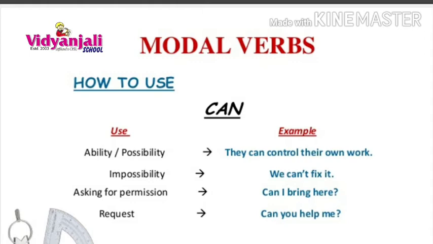In the concept of ability and possibility, let us go with an example. They can control their own work. If it is negative, they can't control their own work. That's it. If it is impossibility, we can't fix it. Negative means here we have to go ahead with impossibility only. Asking for permission: Can I bring this? Request: Can you help me? So how to use can we came to know: ability or possibility or impossibility, asking for permission and request.